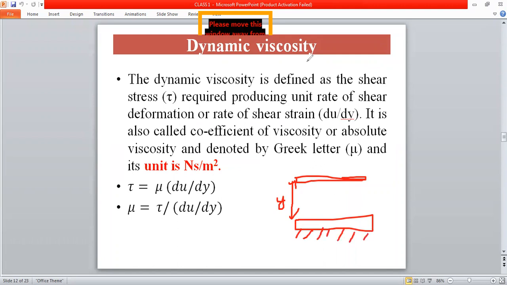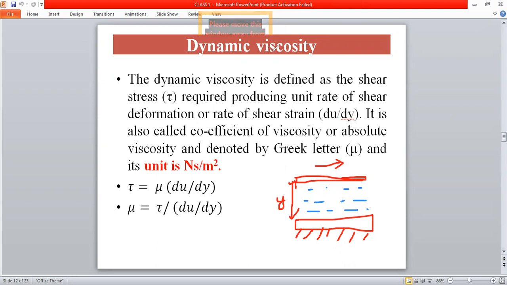In between the two plates, the space is filled with water or any fluid. Now, if you apply the shear force, a tangential force, over the movable plate, what will happen is the fluid layer just under the top plate will move at the faster rate. And the fluid layer just above the bottom plate, that is the fixed plate, will move at a very slow rate, that is, the velocity is equal to 0.